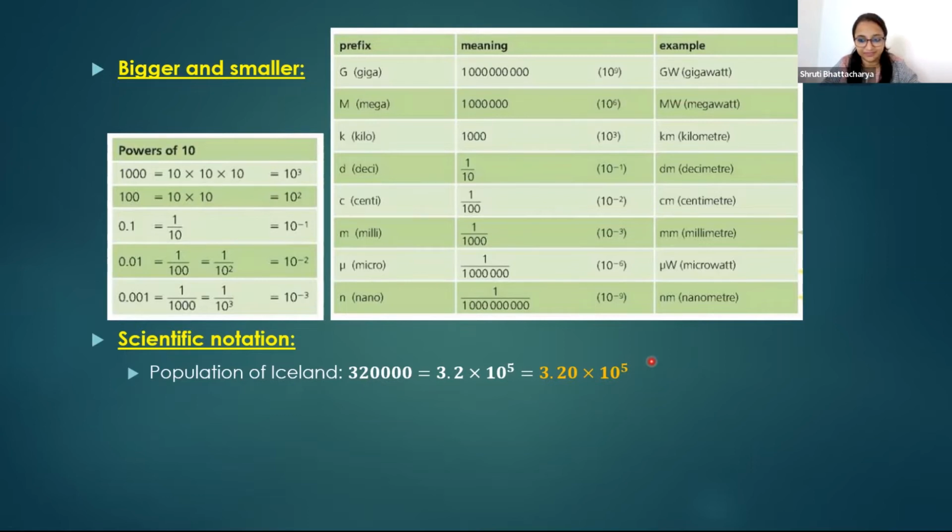Clear? Okay, now here we will do a short numerical.